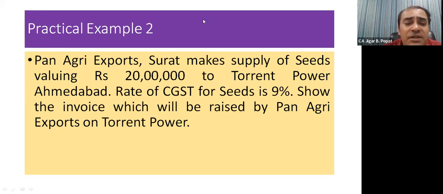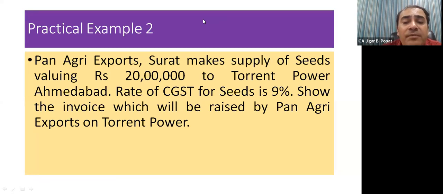And it will deposit the tax to the credit of government. So Pan Agri Export will collect 20 lakhs price of seeds plus 3,60,000 tax element, and then it will deposit rupees 3,60,000 to the credit of government. For Pan Agri, this is called output tax.